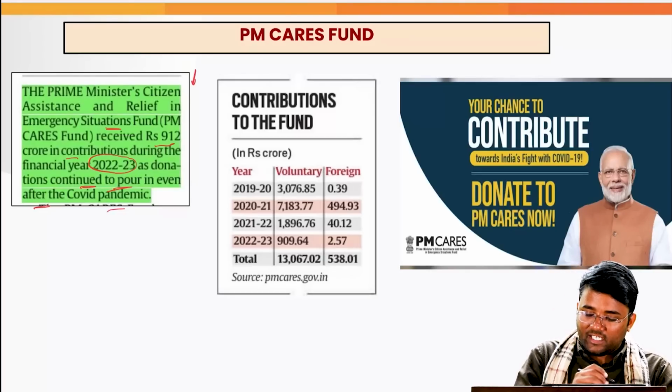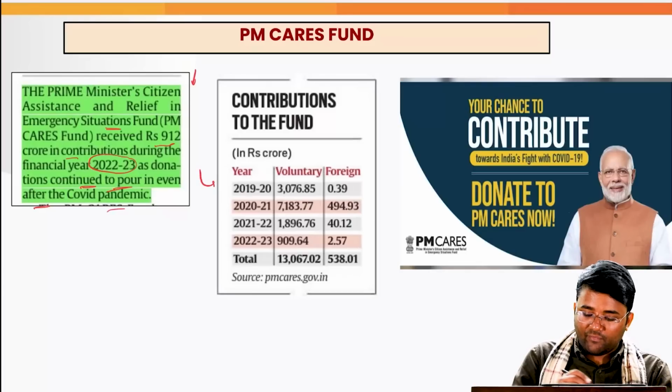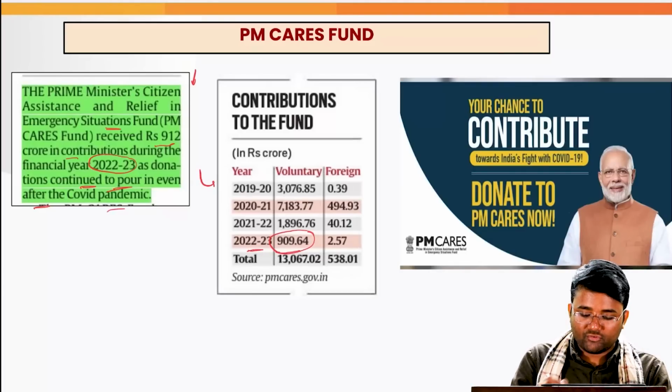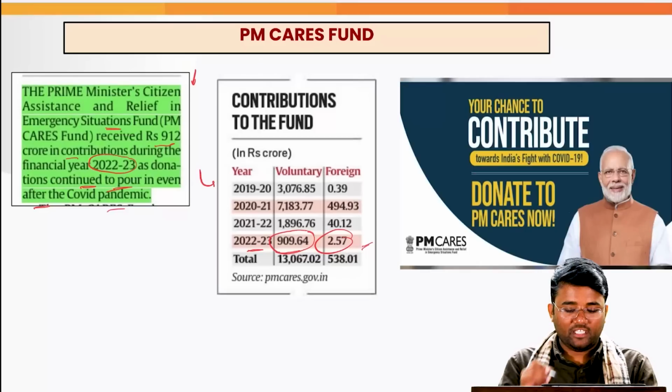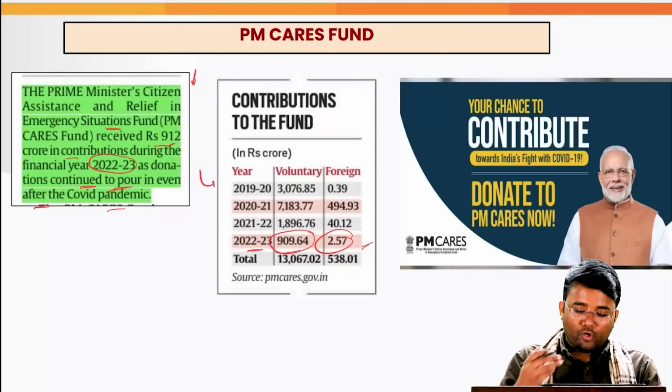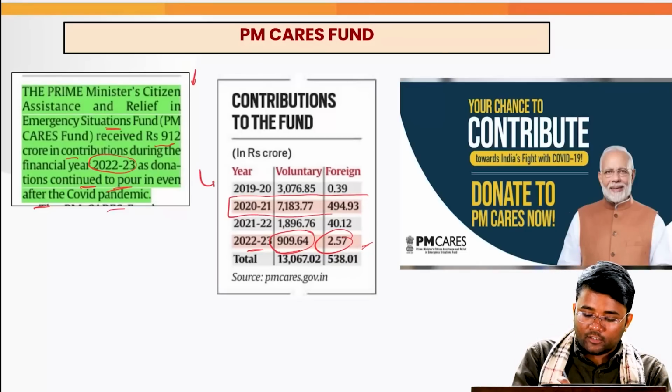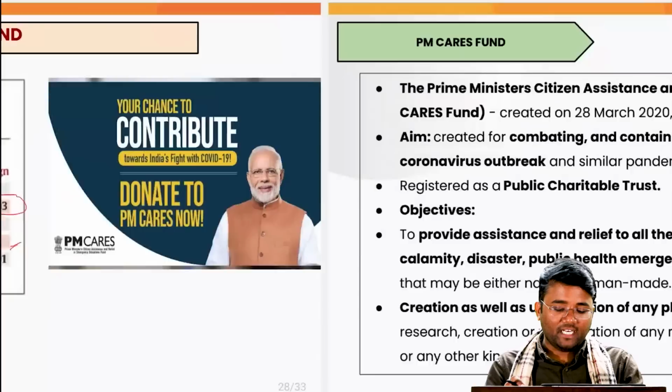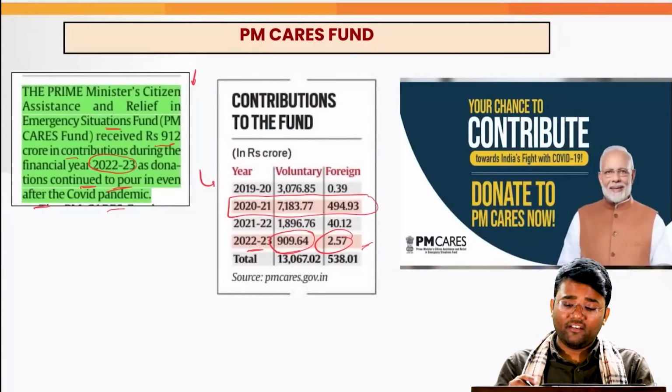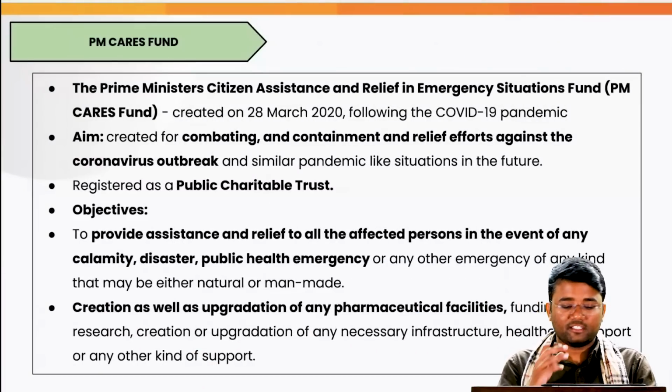If you see the contribution to the fund, the voluntary was 909.64 in 2022-23 and 2.57 from foreign, and it was highest in the 2020-21 period, that is the peak COVID period and the period in which the PM CARES was launched.